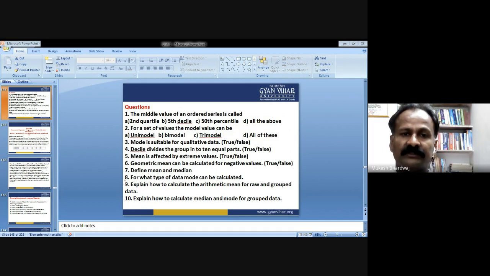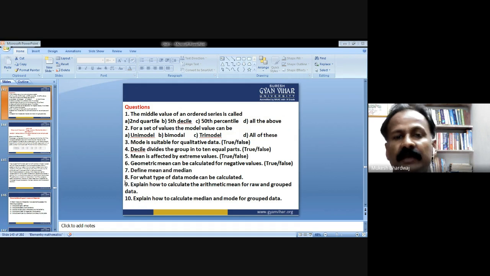The first question: the middle value of an ordered series is called option A, second quartile, fifth decile, 50th percentile, or all of the above. Depending upon the observations, it can be the second quartile, the fifth decile, or the 50th percentile. So the correct answer is all of the above.